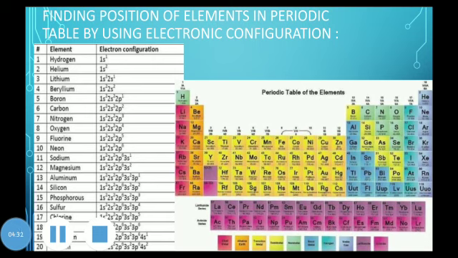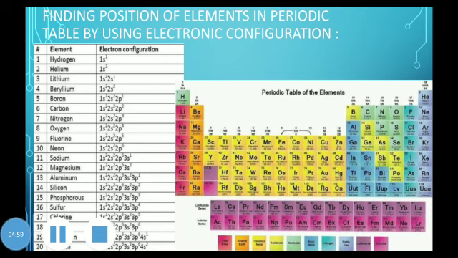The S shell has the maximum capacity of 2 electrons and helium is having 2 electrons in this S subshell. So the outermost shell of helium is completed. That's why it does not take part in the chemical reactions and it is a noble gas. That's why it is present at the top of the 8th group.